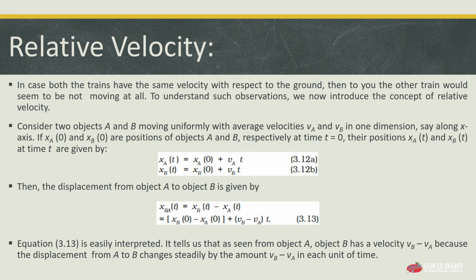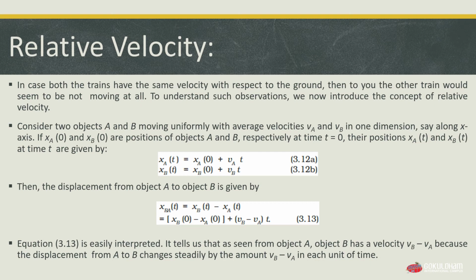For that, consider two objects, object A and object B, which are moving uniformly with average velocities, say vA and vB, vA for average velocity of object A and vB for average velocity of object B, in one dimension, say along the x-axis.